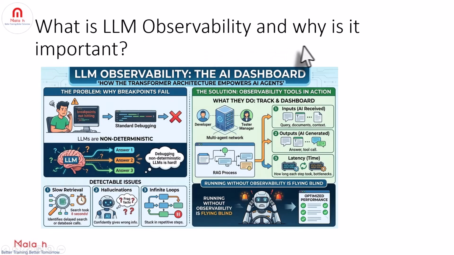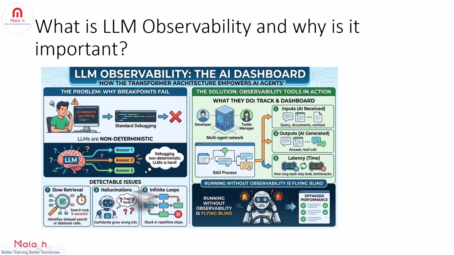What is LLM observability and why is it important? Observability is like a dashboard for your AI. Let's understand why we need observability. We know LLMs are non-deterministic, so you can't really debug them like normal code with breakpoints. And what do these observability tools do? We have different platforms like Langsmith, Arize Phoenix, or Datadog LLM, which will let you track inputs, that is what the AI received, and outputs, that is what the AI generated, and latency, that is how long each step took.